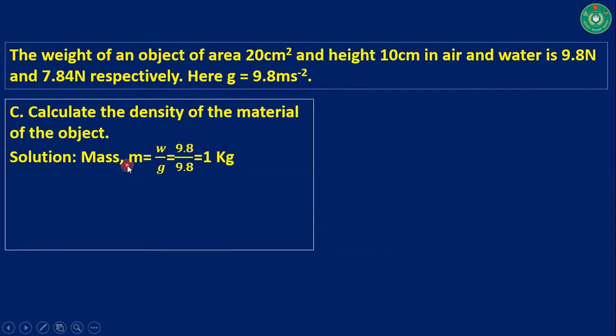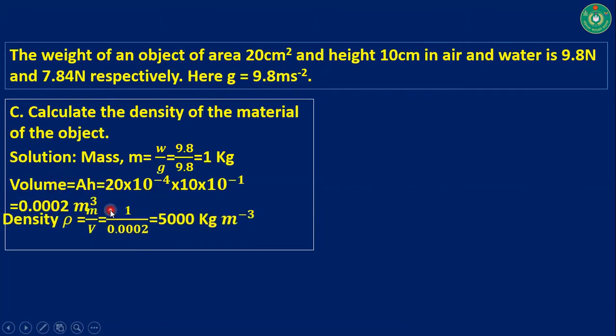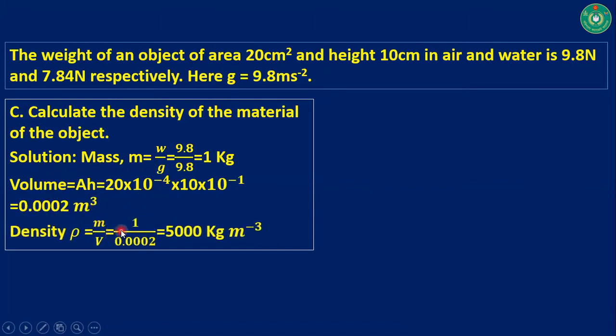At first, I have written M is equal to W over G. From this equation, M becomes 1 kg, and volume is A times h like this, and this volume is converted here because it is in centimeter and meter square units, so we are getting cubic meter. Now density rho is equal to M over V, so this is our result, and density becomes 5000 kg per meter cube.